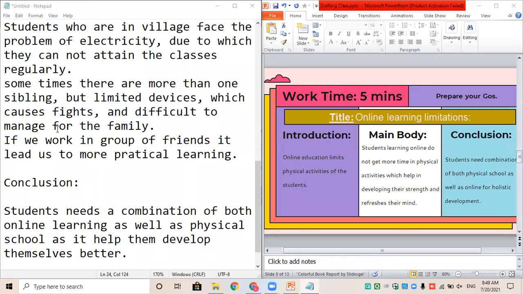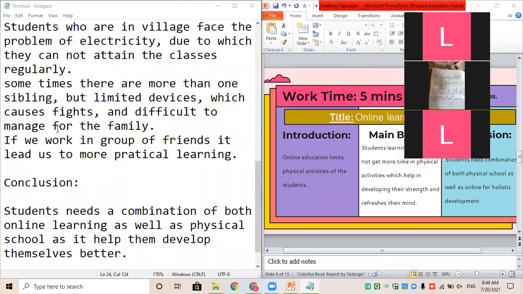Okay, the instructions I gave right now, Anushka, is in the next 1.5 or 2 minutes, you're supposed to write your own viewpoint and the conclusion. What you feel. Do you want a combination of online, offline class, or would you prefer an online class? Or would you prefer only going to school every day? That is preferable.